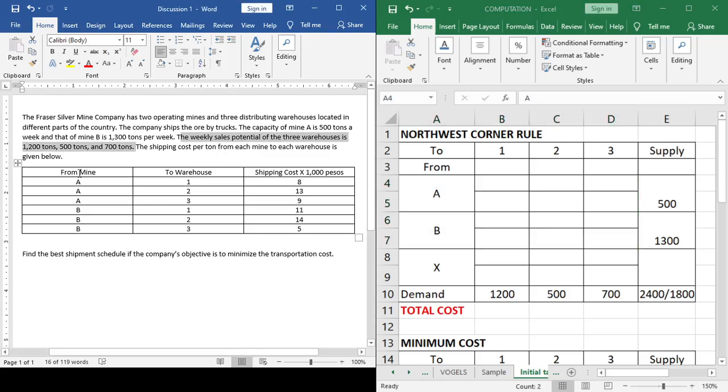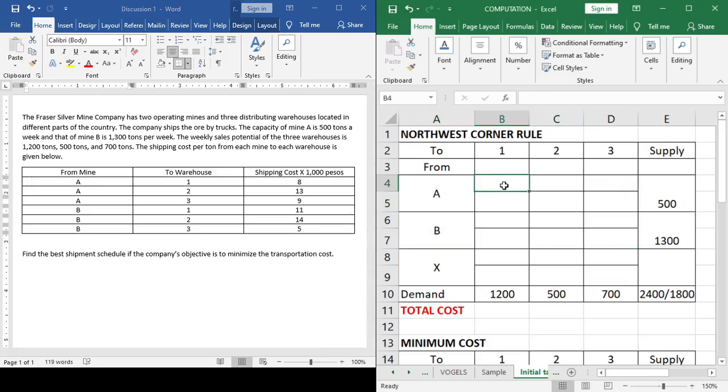values. So, you have here, the shipping cost per ton from each mine to each warehouse is given below. First, from mine A to warehouse 1, that is 8 pesos. Next, take note, this is actually shipping cost times 1,000 pesos, so this is supposedly 8,000. But for purposes of problem solving, we are going to reduce it so there are not so many numbers to answer. But in our total cost, it should be multiplied by 1,000 pesos.